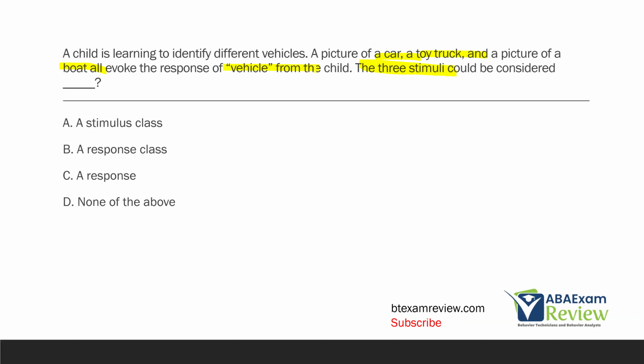So when you have a bunch of different stimuli, like car and truck and boat, that are evoking the same response, what do we call that? A stimulus class. Yes, a stimulus class is a set of stimuli that come together and evoke the same response. Sometimes they share characteristics, sometimes they don't. There are different types of stimulus classes that you don't really need to worry about right now. But if we have three stimuli, all evoking vehicle, they're part of a stimulus class.